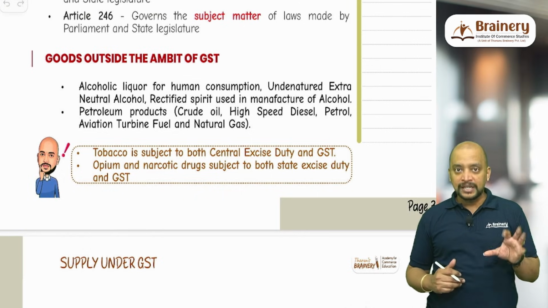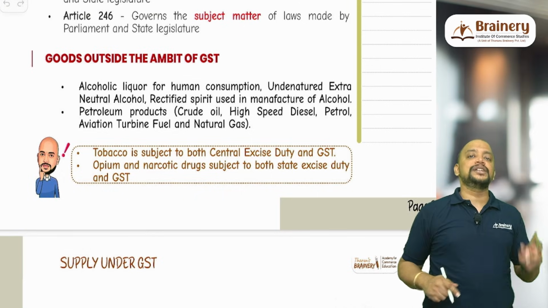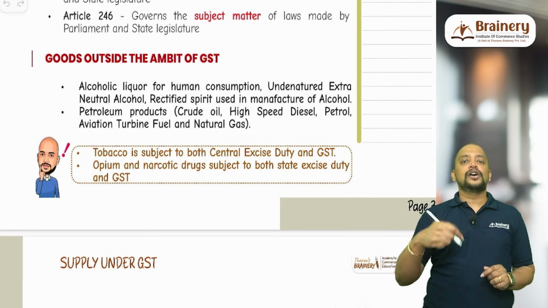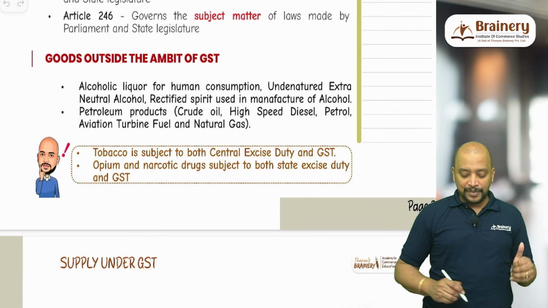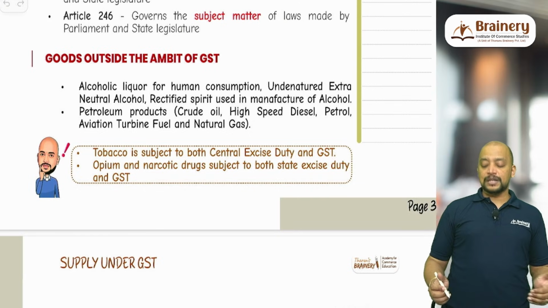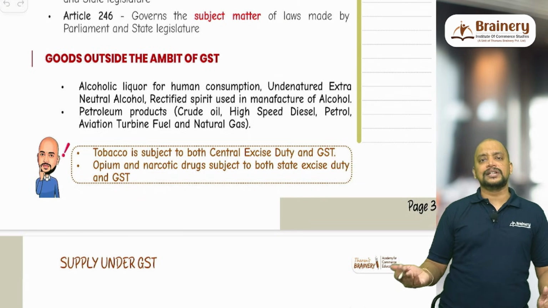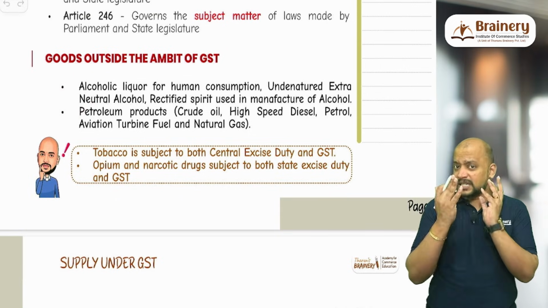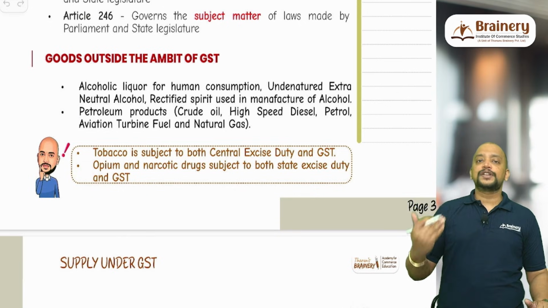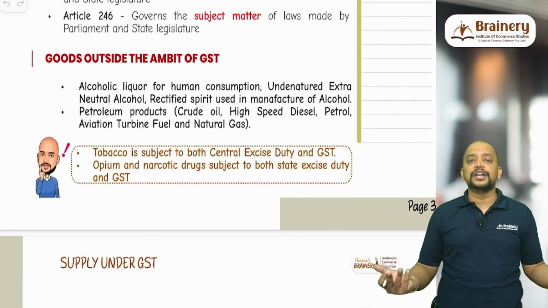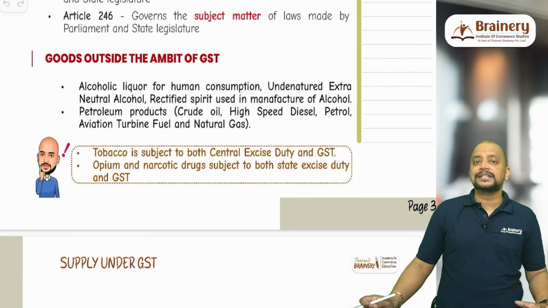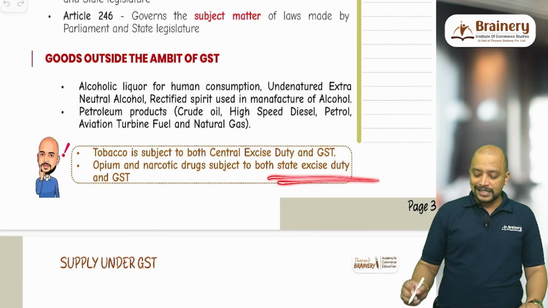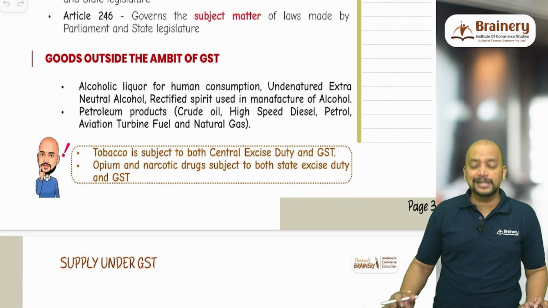Central excise duty revenue will go to central government, and state excise duty is applicable on alcoholic liquor for human consumption and other undenatured external alcohol or rectified spirit, that will go to the state government. Then opium and narcotic drugs will be subject to both state excise duty and GST. Apart from alcoholic liquor and petroleum products, 3 alcohol products and 5 petroleum products, GST will be there on all other goods, whereas with respect to the other indirect taxes, it will continue. I told you, not all indirect taxes levied by state government got subsumed into GST. State excise duty is not subsumed into GST. So therefore, the state excise duty will be applicable on opium and other narcotic drugs along with GST.